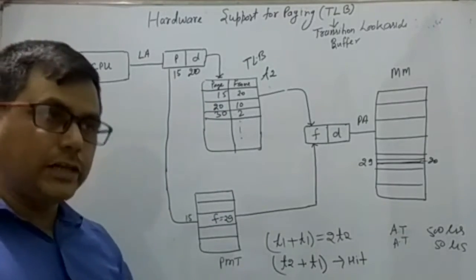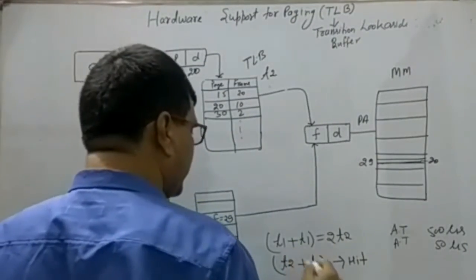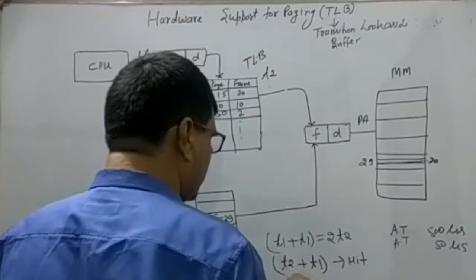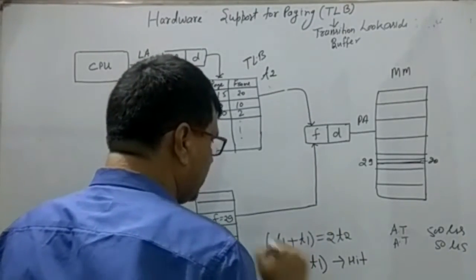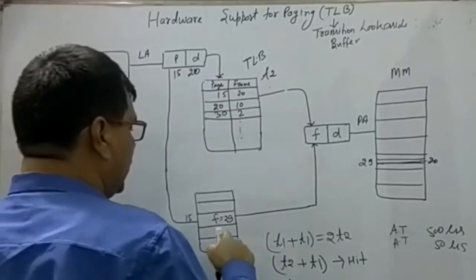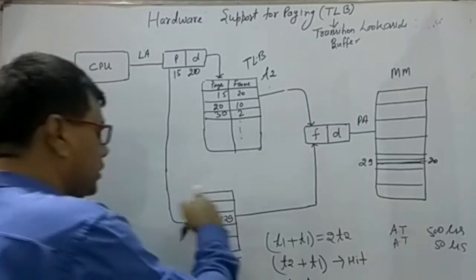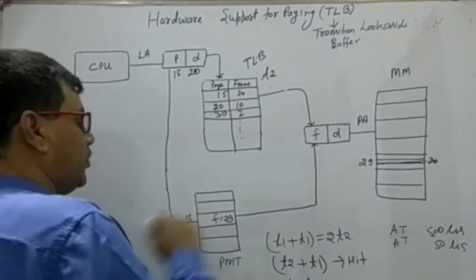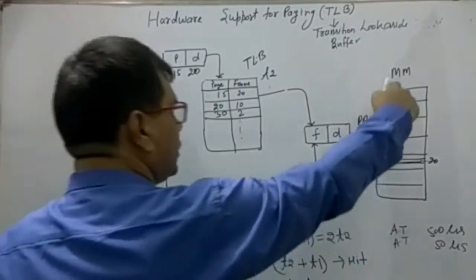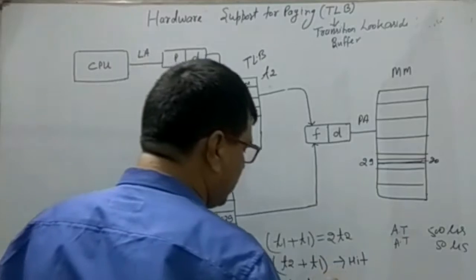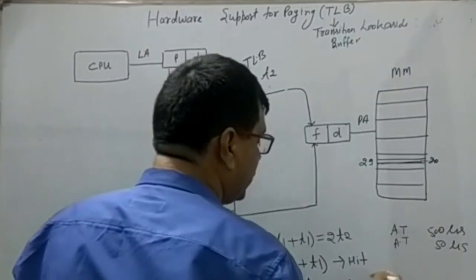If the search is not a hit in the TLB, then what happens? First of all, the search time T2 is used, plus look here, again a memory search, because in the PMT the corresponding frame number is searched. Again the search is done in the main memory for the corresponding frame number. This is when it is a miss.